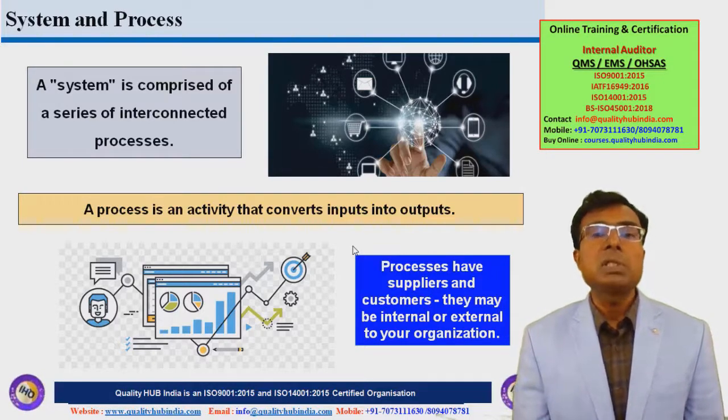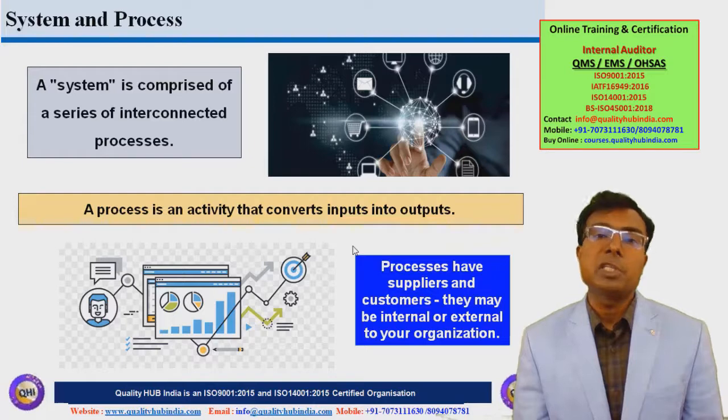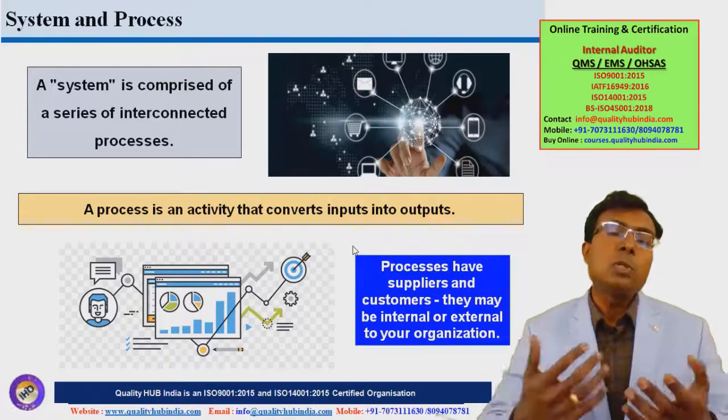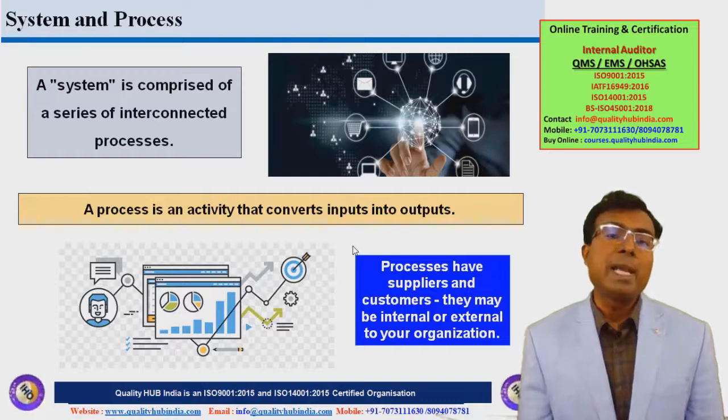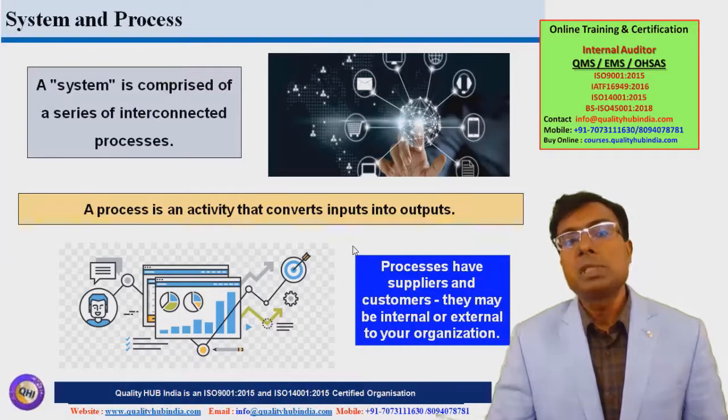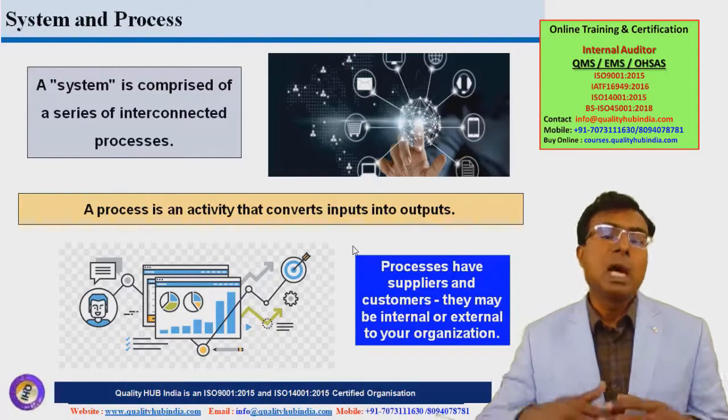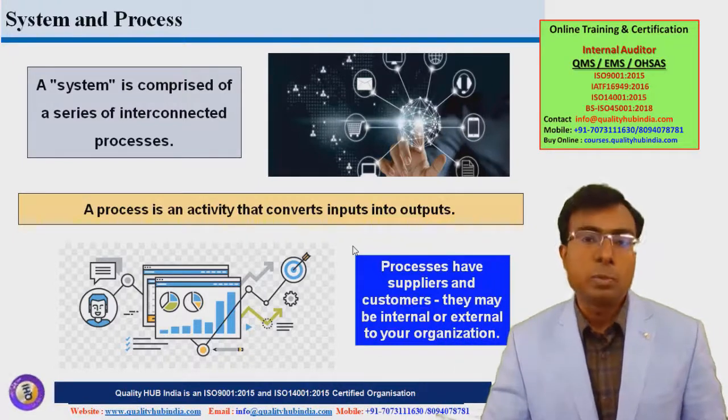And generally in all the processes, we have supplier and we have customers. So supplier provides inputs and the output goes to the customer. So all those processes which are managed within the organizations are called internal processes, and the processes which happen outside the organizations are external processes.